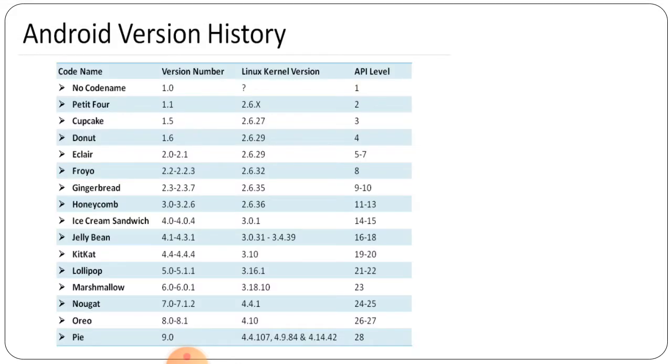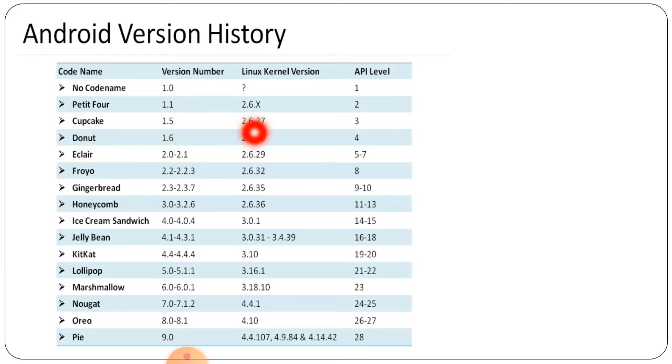After that, the different versions are here in the history, so we can see here, starting from 1.0, that has no code name given. Linux kernel version 0, nothing is here. API level is 1. Then we can see Petit Four, that is 1.1. Then Cupcake, that is 1.5. Donut, that is 1.6.